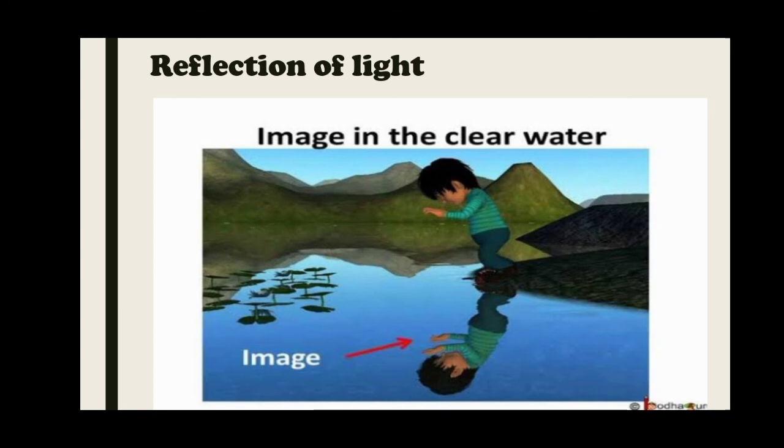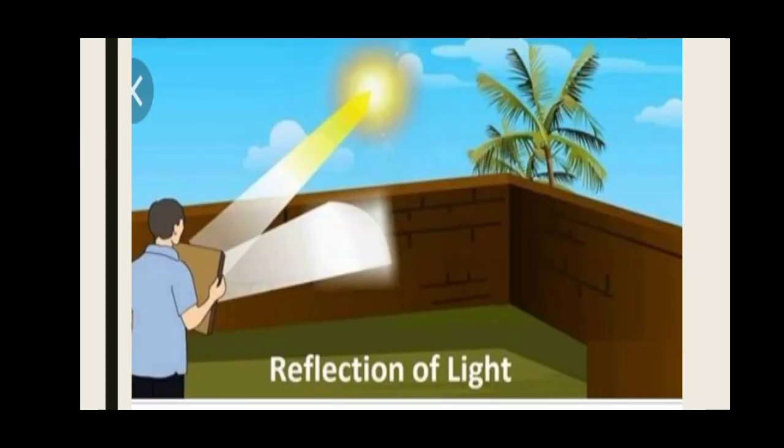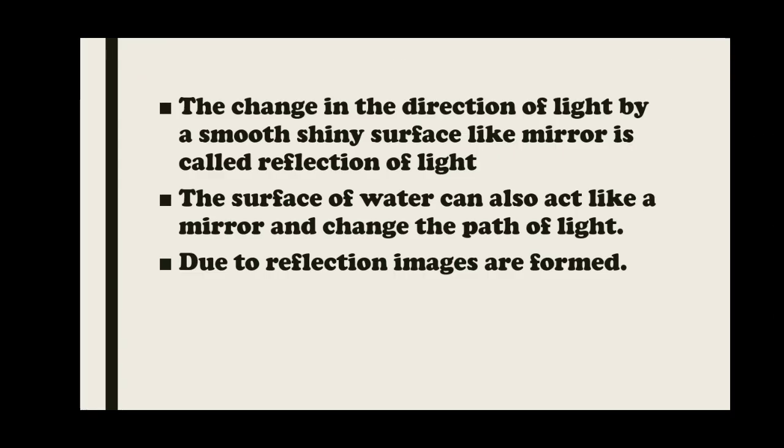Have you ever seen the reflection of trees or buildings in water? Any polished or shiny surface can act as a mirror. What happens when light falls on a mirror? Yes, its direction can be changed. The change in the direction of light by a smooth shiny surface like a mirror is called reflection of light. Due to reflection, images are formed.